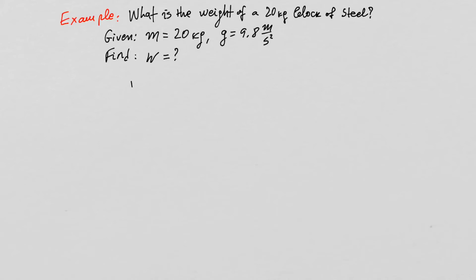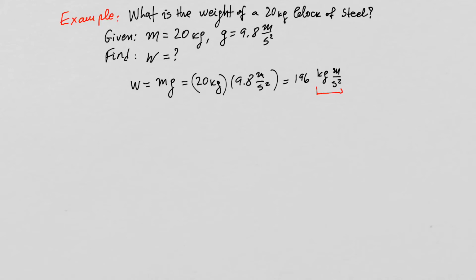So by definition, the weight is equal to mass times gravitational acceleration. So here, I simply will substitute the values of the two quantities. That is 20 kilograms times 9.8 meters per second squared. This is going to give me 196 kilograms meters per second squared. Remember that that unit is known as Newton, and so the weight of those 20 kilograms of steel is 196 newtons.